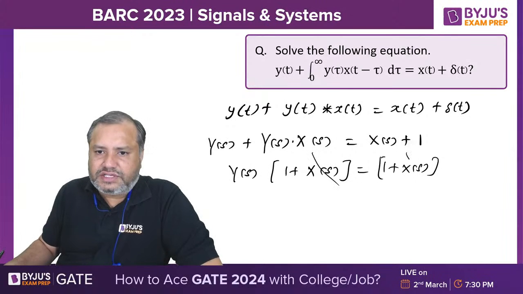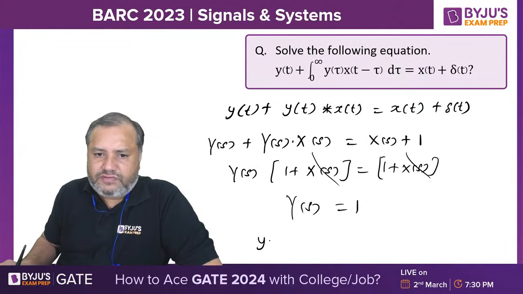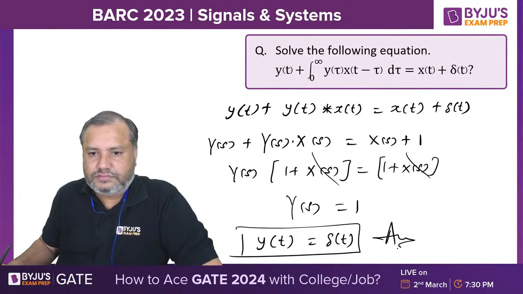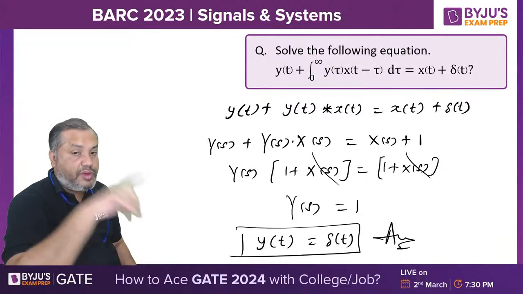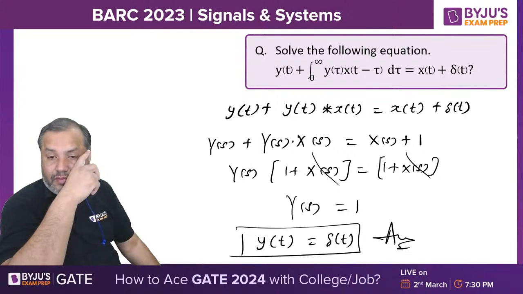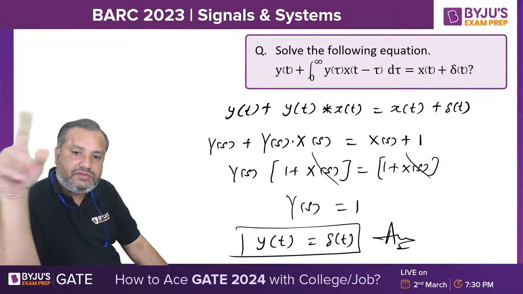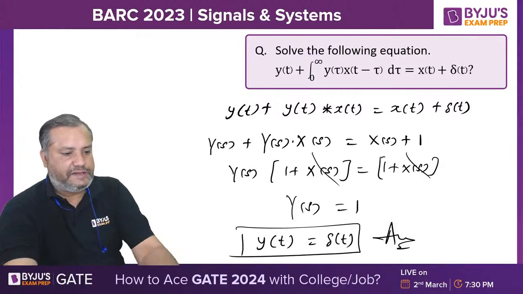You can cancel these two brackets. Ultimately you are having y of s equal to 1. So inverse Laplace of 1 will be delta t. This is my answer. Inverse Laplace transform of 1 is delta t. Remember this, Laplace transform of delta t is 1. So inverse Laplace of 1 will be delta t.